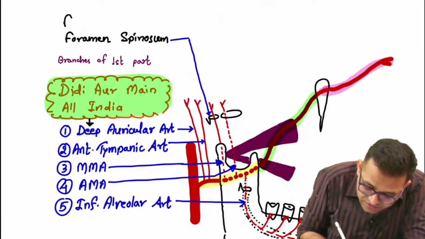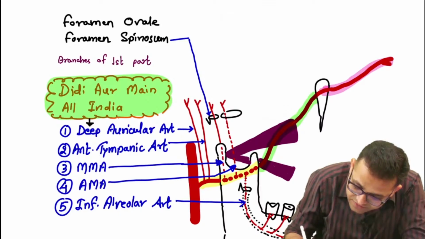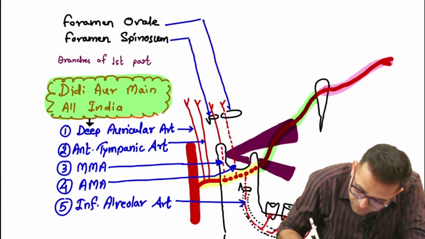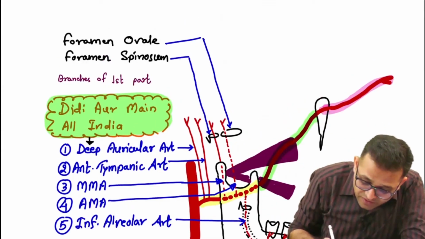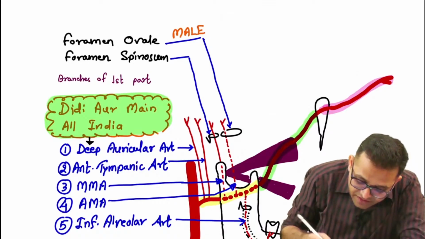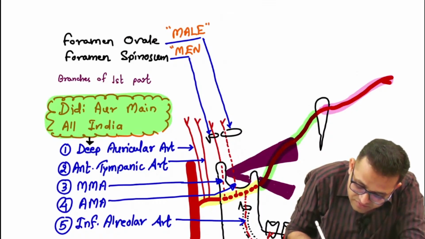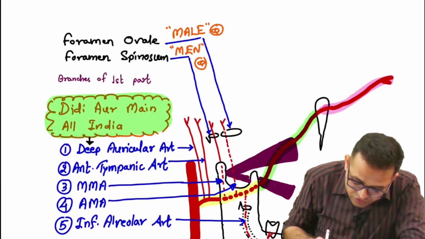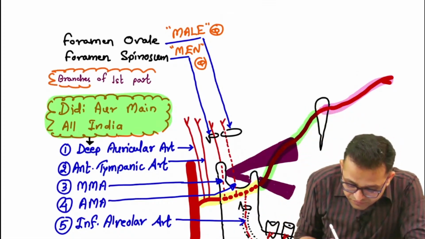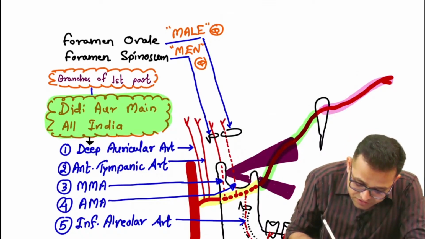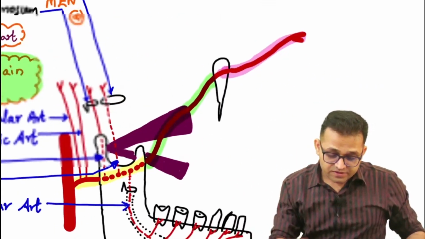And here you can see the foramen ovale, the oval shaped foramen ovale. You all know the structure passing through the foramen ovale: you can remember MALE. And the structures passing through the foramen spinosum, sir, MEN. MCQ. So these are the different branches of the first part. Agree, beta? Okay sir, after this we are going to look at the second part branches.